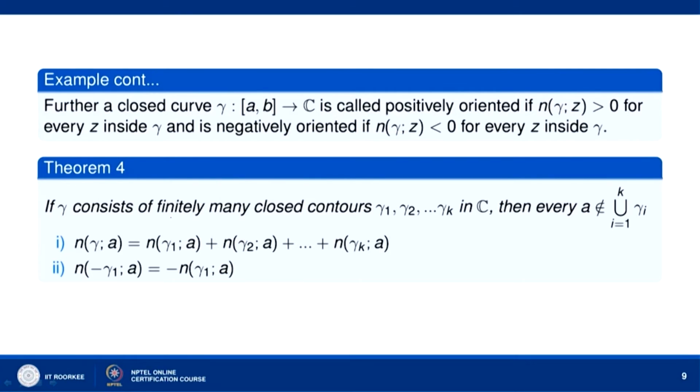Now, if gamma consists of finitely many closed contours gamma 1, gamma 2, up to gamma k in C, then for every a which does not belong to the union of the gamma i, n gamma a is equal to n gamma 1 a plus n gamma 2 a and so on up to n gamma k a. That is, the winding number of gamma about the point a is the sum of the winding numbers of the curves gamma 1, gamma 2, up to gamma k about the point a. This we can easily see from the figures here.